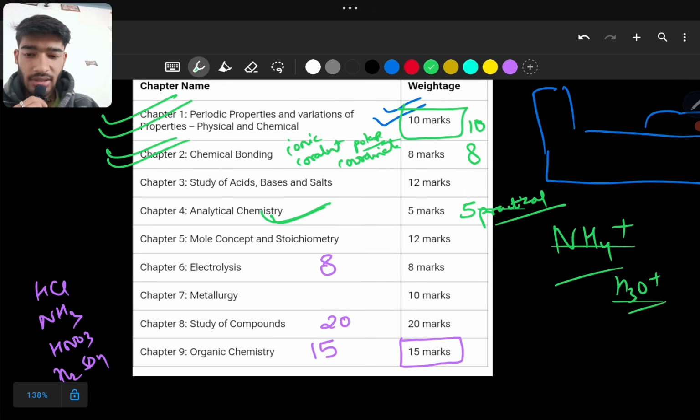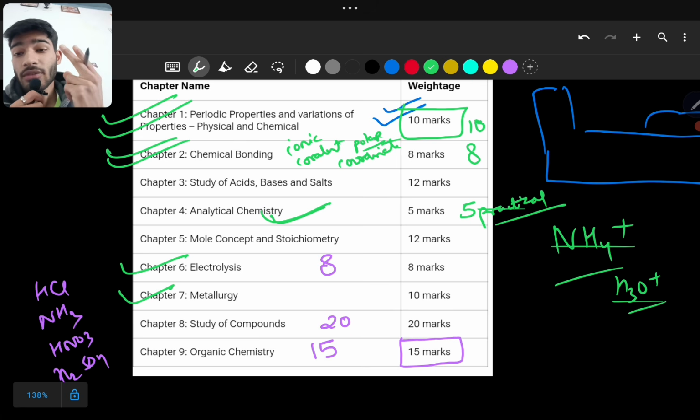And then after it, the chapters electrolysis and metallurgy are kind of interconnected with each other. Maybe some 20 to 30% they are interconnected. And electrolysis only deals with the electrolytes, electroplating, electrorefining. Only 3 to 4 types of electrolysis are there. First of all, two types of electrolysis are most important. First one is electrolysis of acidulated water, meaning acidified water, and second one is the electrolysis of copper sulfate.